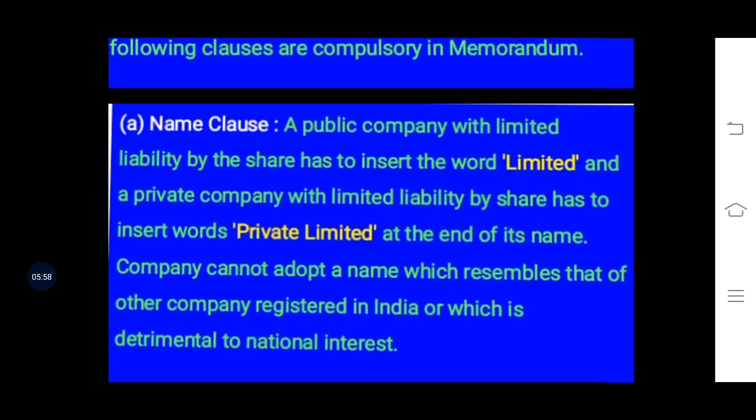So in this way the company will have to register or mention its complete name in the name clause, keeping in mind that the name should not resemble any other company which is registered in India, and the name should not be detrimental to the national interest. So the name should be in favor of national interest, and it should not match or be a copy of any other company's name. And in the name clause, the company will have to mention its complete name. So these 3 points are necessary in the name clause.